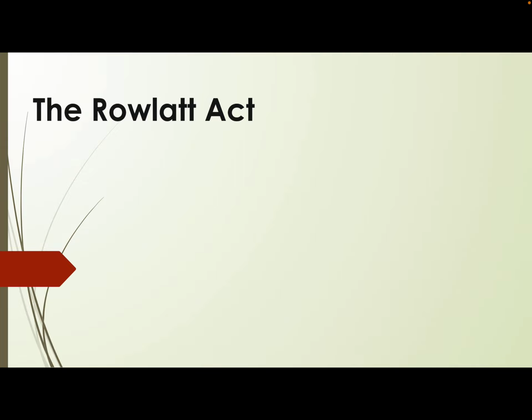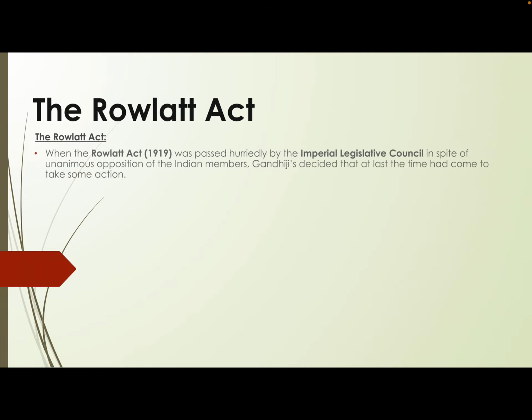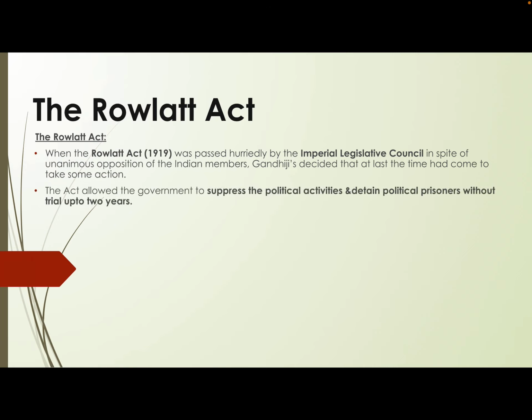So let us now get into the content for the Rowlatt Act. If you talk about the Rowlatt Act, we talk about the year 1919, and this act was passed in the Imperial Legislative Council. The Indian members in the Imperial Legislative Council opposed this. They were not in favor of the passage of this act, of the implementation of this act. Gandhiji was also against it at the same point of time. Now, the big question is, why did Indians oppose it? Why did Gandhiji also oppose it? Why did other leaders also oppose it?